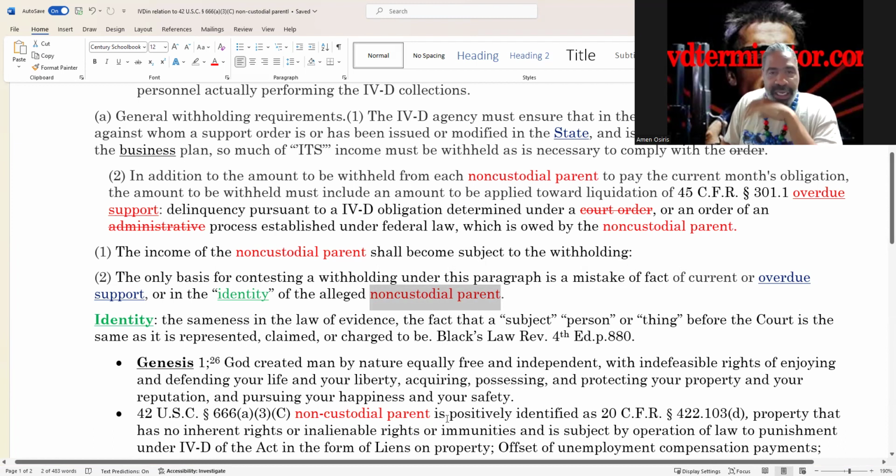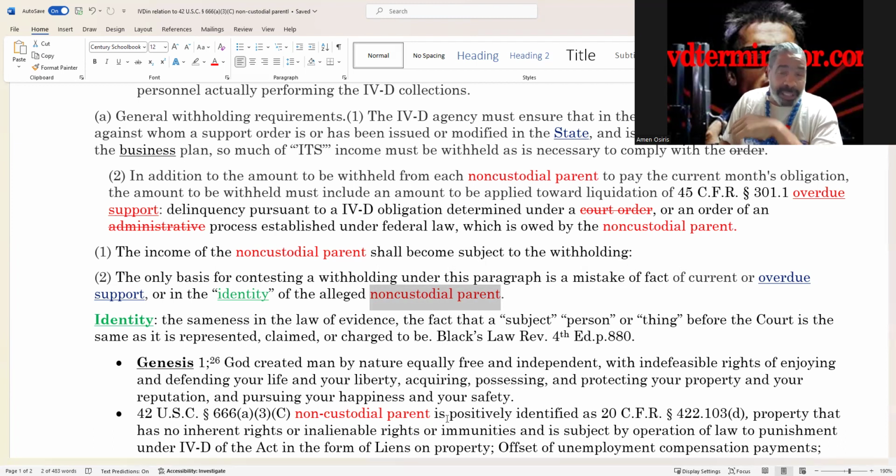Genesis 1:26. And God said, let us create man in our image and likeness. Did you ever see that word non-custodial parent? Do you see the word person, obligor? All right. That's not what the almighty creator of the universe created. He created men. And even in the text, it tells that you, as a man, you're here to rule, not be somebody's servant.